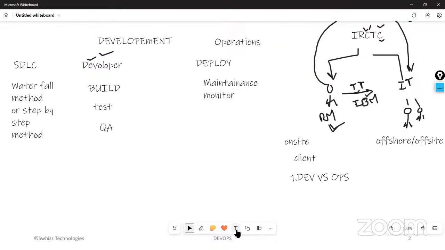So the second problem is build versus test. Here, even though the build team and the test team are from the same development team only, even within this development team the build and test teams will have different team members, right? So here also we cannot expect better friendship.